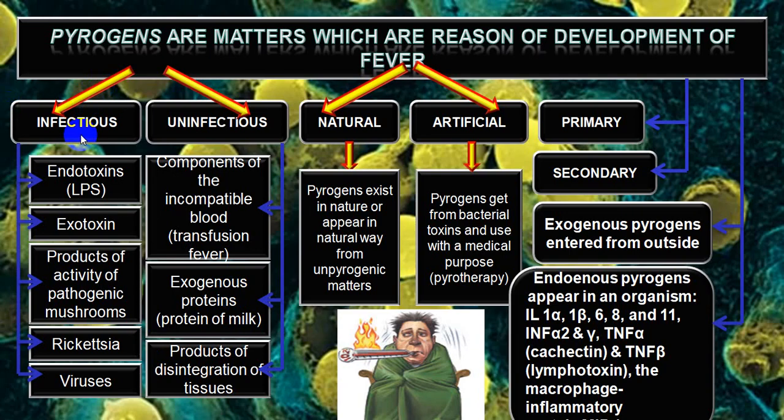So in infections, endotoxins will be taking part, while in non-infectious conditions, it will be exogenous chemical mediators taking part. This can be natural or artificial, because sometimes even drugs can produce pyrogen-like mechanisms.